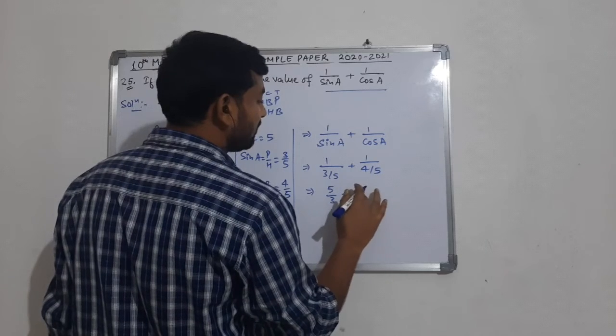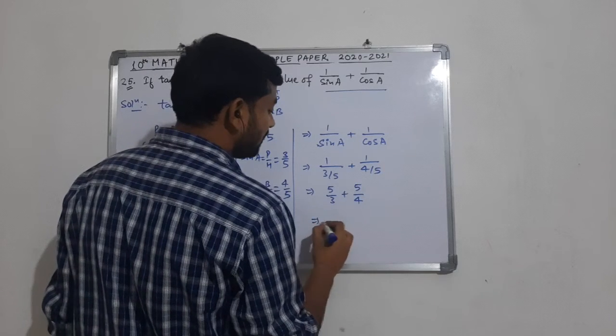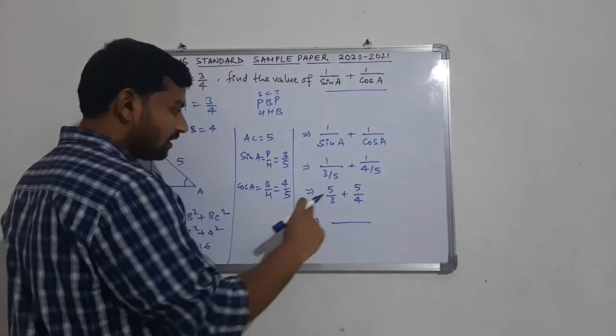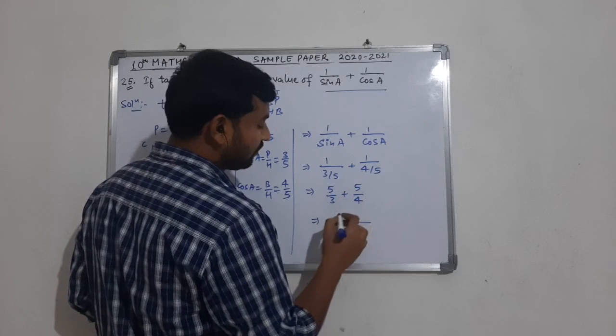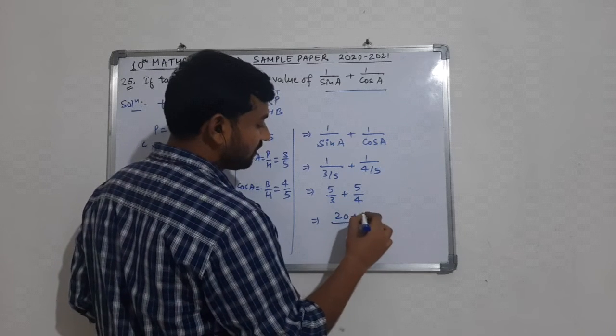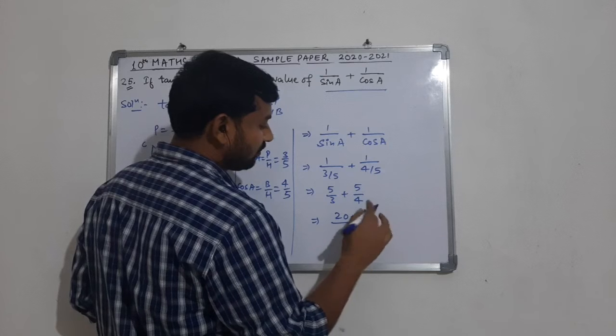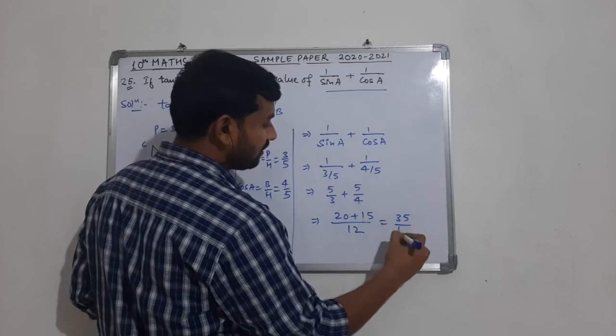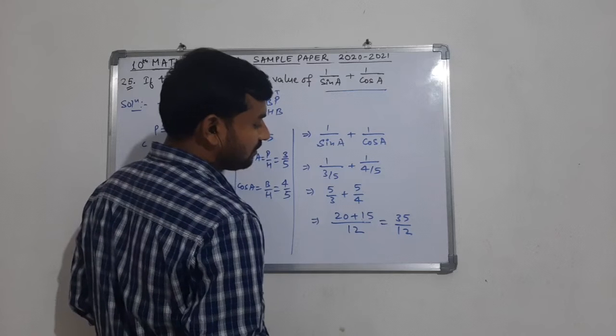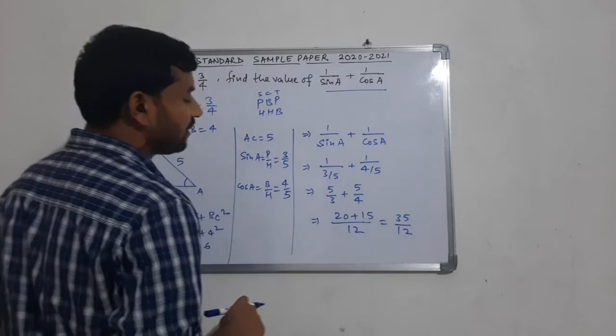When we add these two values, we have to cross multiply actually here. 3 4s are 12, and 5 4s are 20 plus 3 5s are 15. So from here the answer is coming out to be 35/12, and this is the required answer.